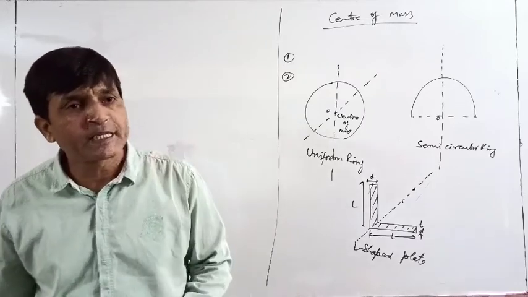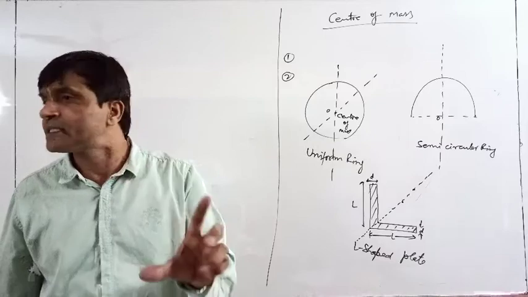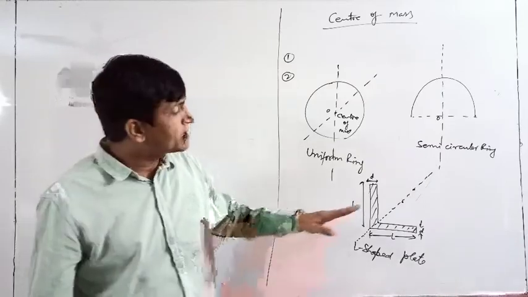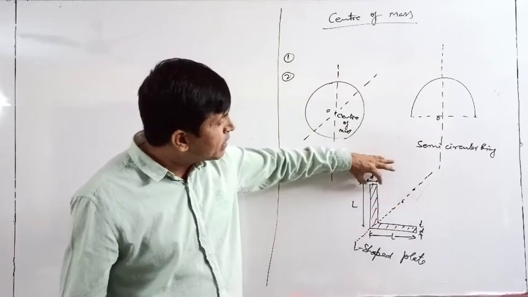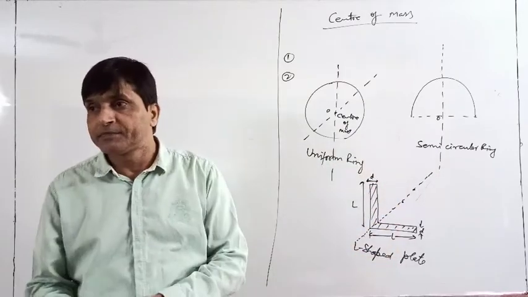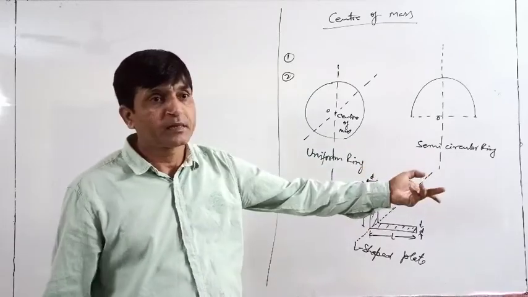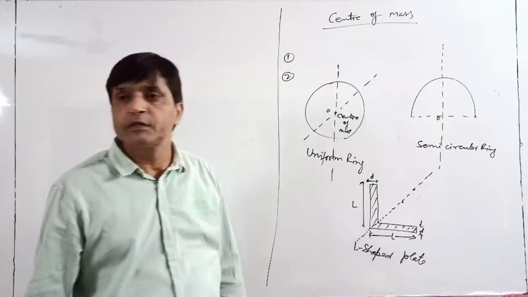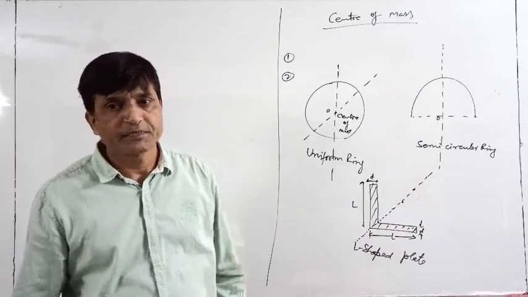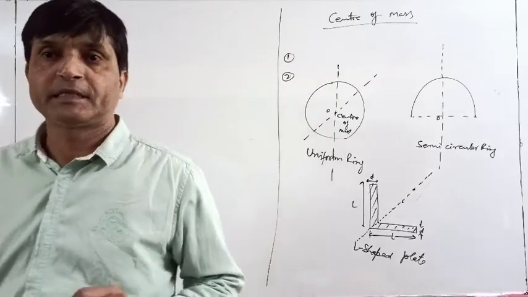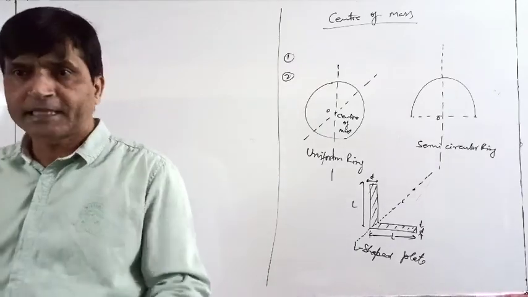At the location of the center of mass, physical mass is not necessary. It may be there or may not be there, and that point may or may not be within the body. Here this point is outside of the body, and physical mass is also not present. Okay? So that's why the center of mass is called a virtual point. It is not in fact a real thing.